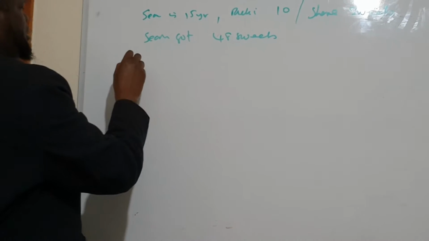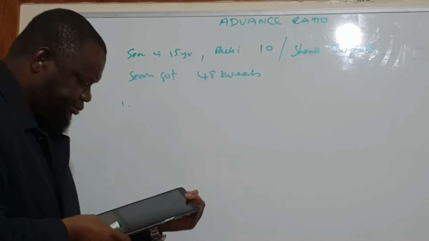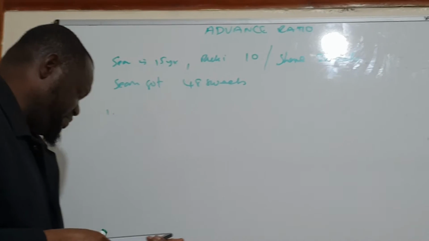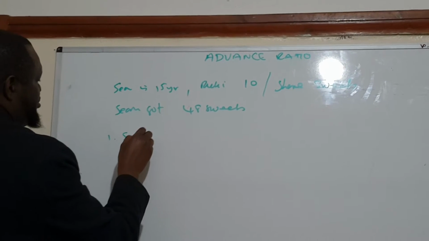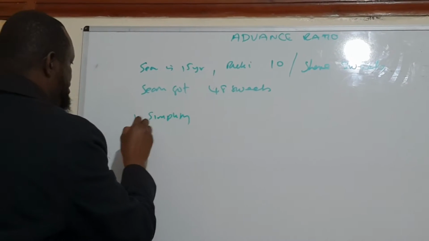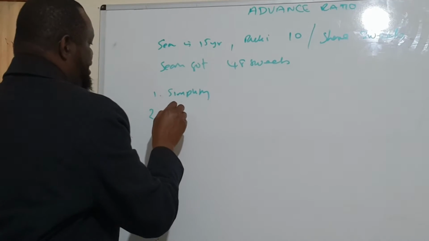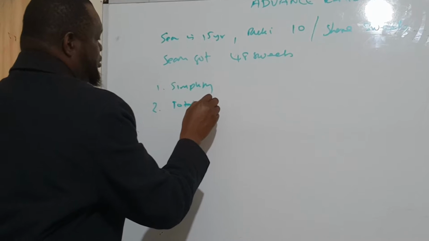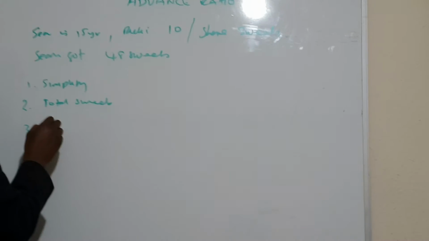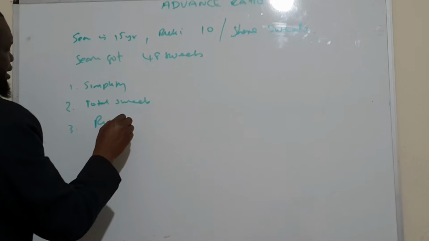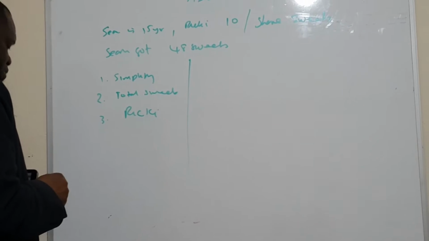Number one says simplify their ratio. Number two says, what is the total number of sweets? Number three says, how many did Ricky get? Okay, we are going to try to sort that out.